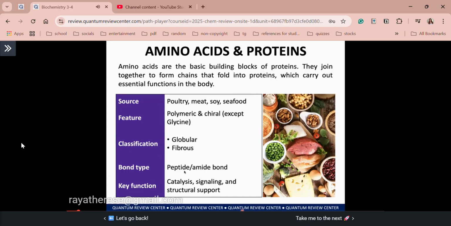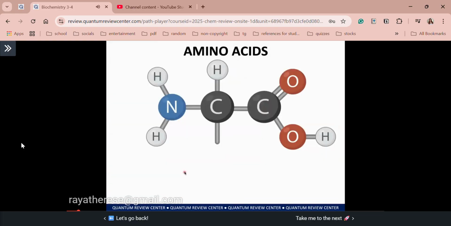Alright, so now let's proceed with the structure of your amino acids. So although 20 sila, they have a general structural feature. Ito ang structural feature ng amino acids. So let's dissect each atoms here. So this carbon at the center is called your chiral carbon because again, it has 4 different functional groups attached to it. Alright, again, except glycine. So as you can see here, at the left side, it has an alpha amino group, and at the right side, it has a carboxylic acid group.